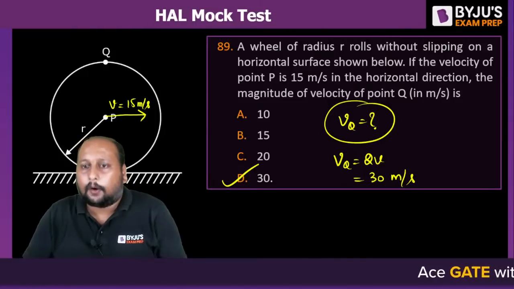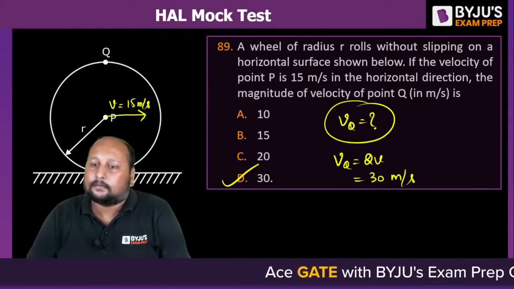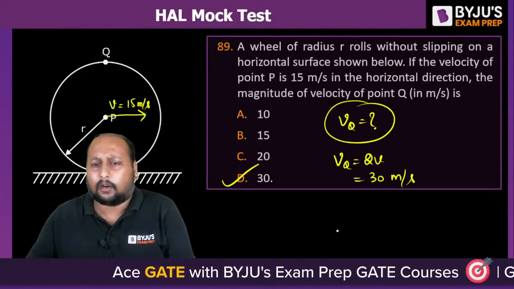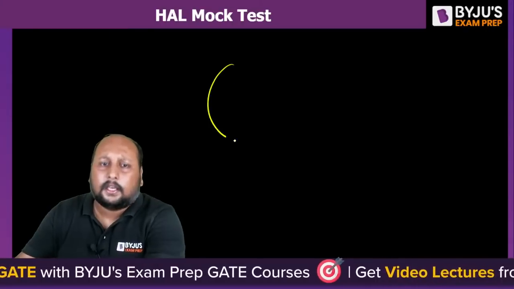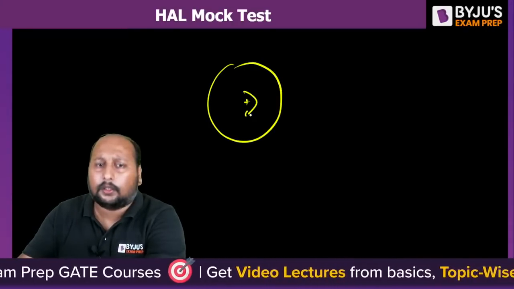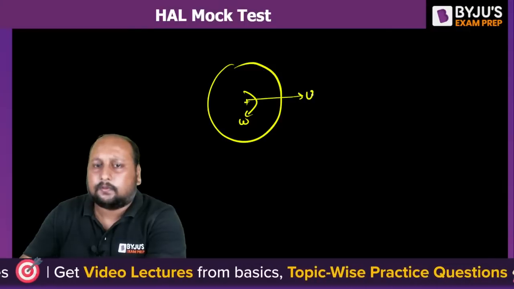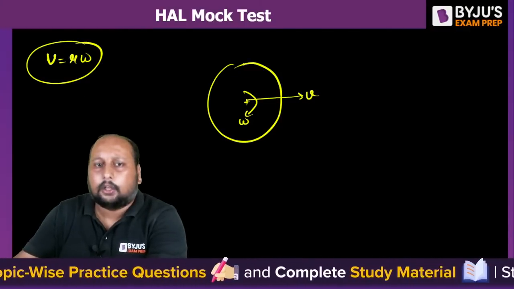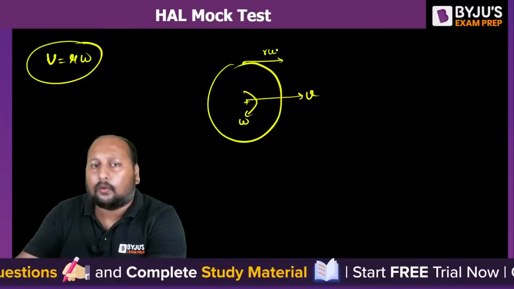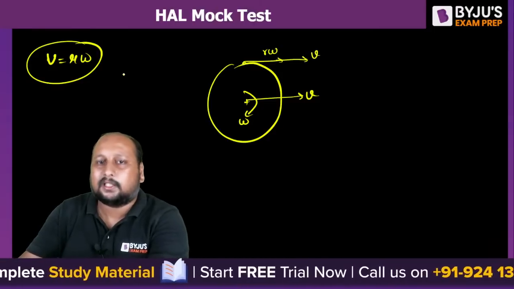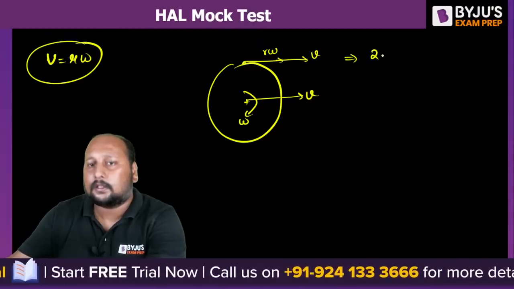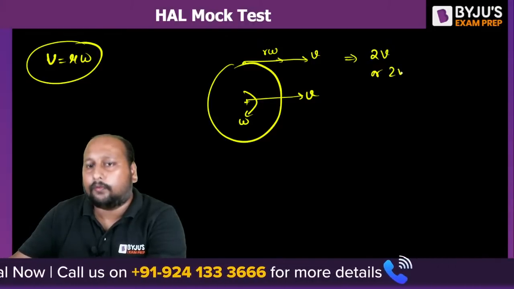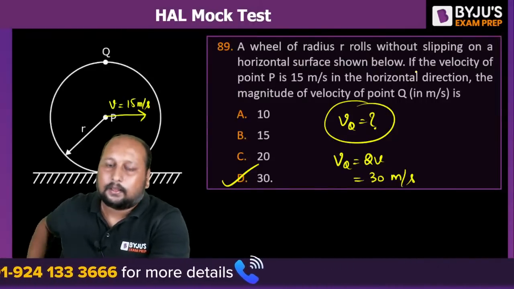Clear? Option D is the final correct answer. Very good. You might have known that if this is pure rolling motion, this is omega, this is V, so V is equal to R into omega. This is the condition, right? So at this point there will be R omega, and V will be in the same direction because these two are the same. So the net velocity at this point is 2V or 2R omega. Both have the same meaning.